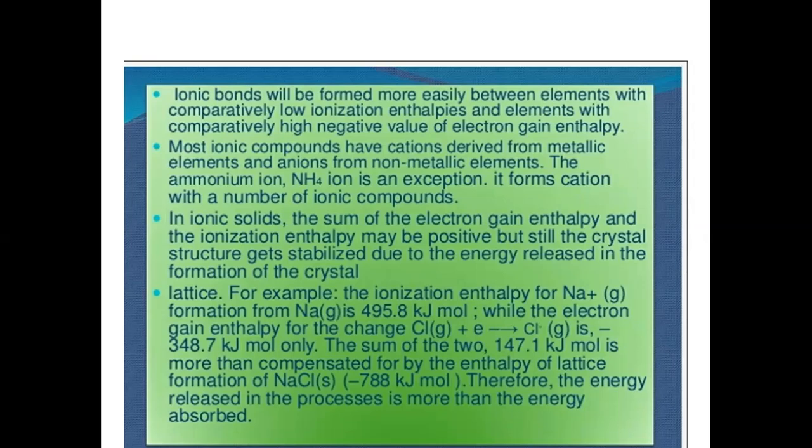So in general the elements which have high electron gain enthalpy form ionic compounds. For example, halogens and oxygen group elements, they mostly form the ionic compounds because they have very high electron gain enthalpy. Is it clear? Now the next thing is what? Now the formation of bond has to take place. We are having cation also and anion also.